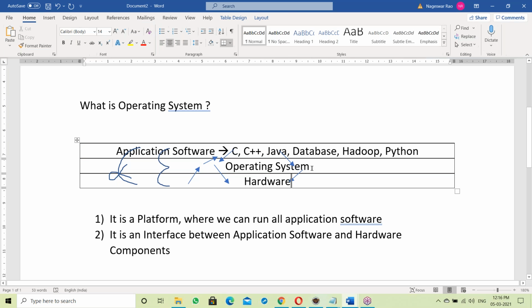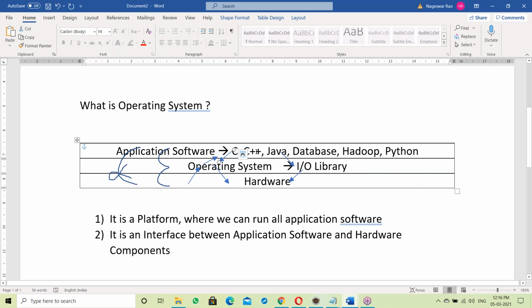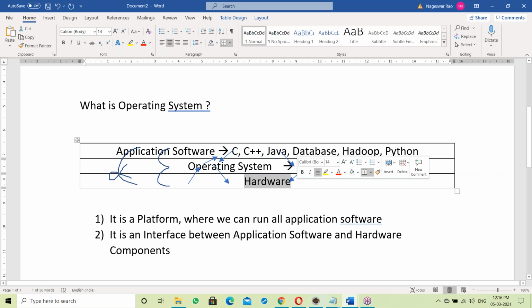To communicate between application software and hardware, the OS has some libraries, like input output libraries. Every OS has its own input output library to communicate between application software and hardware components.